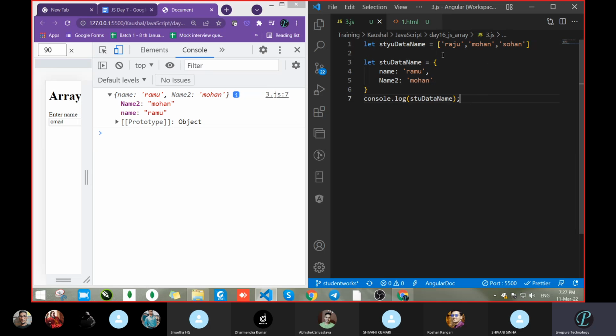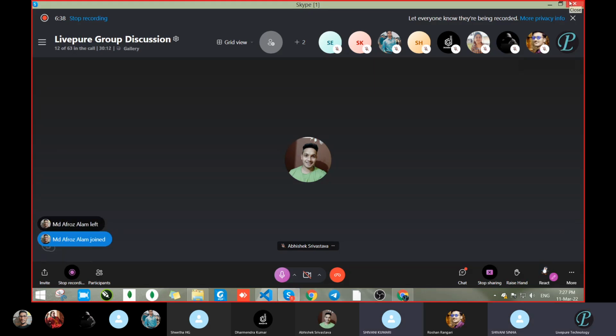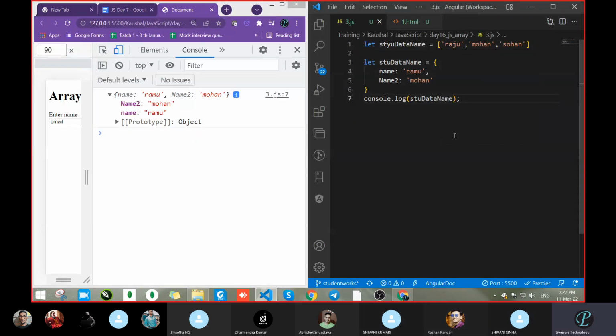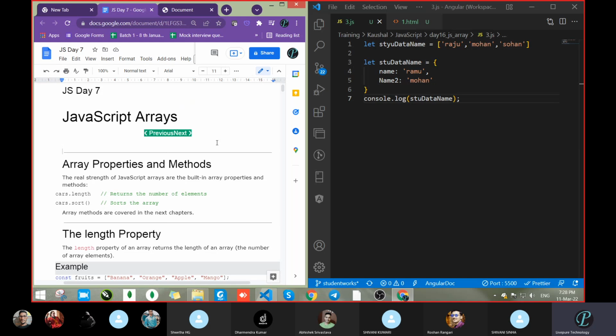So whenever there is a requirement, it is not compulsory to pass a key or value; you can go without that and directly pass the data. Got it? Then we looked over, is the recording going on, correct? Yes, sir. Then we saw how to add an object inside an array, then an array inside an object, like that, manipulating and nesting arrays in objects and objects in arrays. And we looked over how we can access the data, correct? So up to there, if anyone has any issue, let me know.